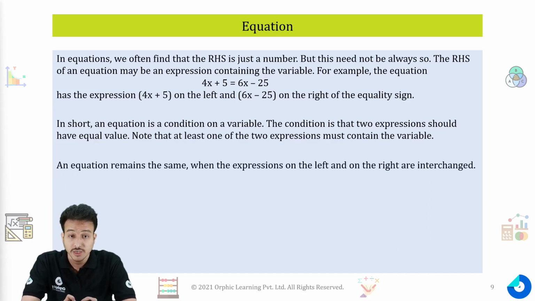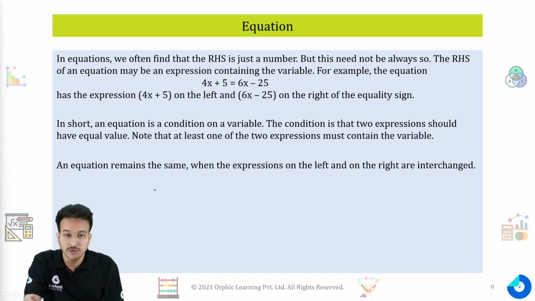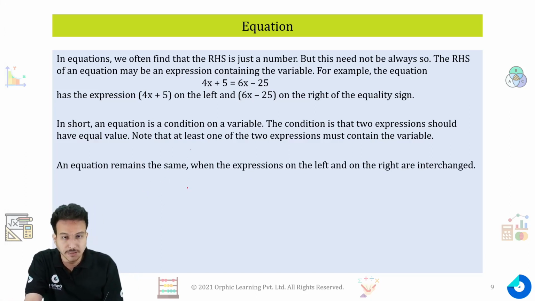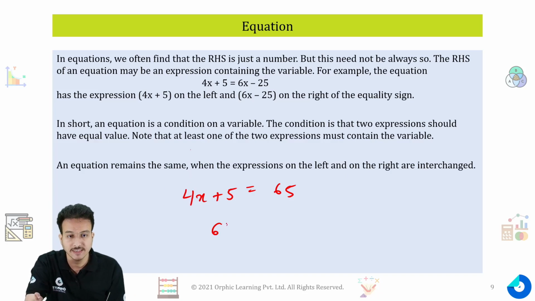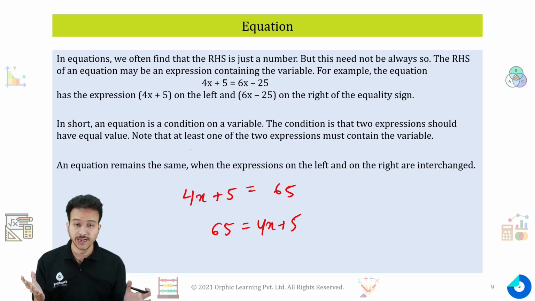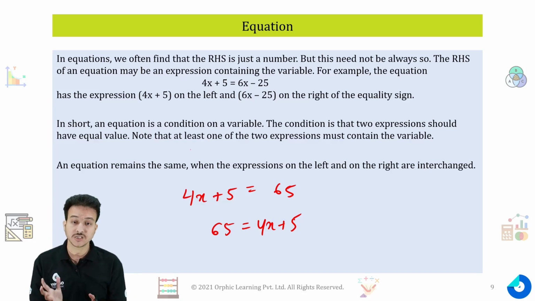So an equation remains the same when the expressions on the left and on the right are interchanged. That is a very important result while you try to solve your equation. For example, if I am writing 4x + 5 = 65, it is also true if you write 65 = 4x + 5. It does not matter whether you write an expression on the left hand side or the right hand side, it can be interchanged, but your equality will still hold true.